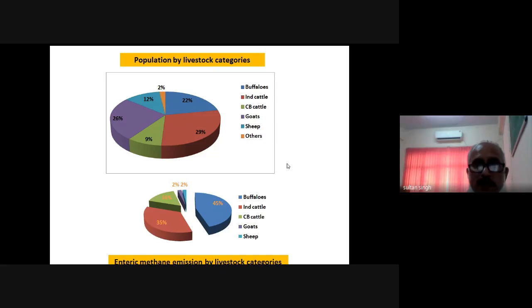So in this slide, friends, you will see the contribution of the different species to enteric methane. We are not discussing here the total greenhouse gases, but particularly enteric methane. What is the contribution of the different species in the total methane emission? If you see here, the buffaloes are 22%.